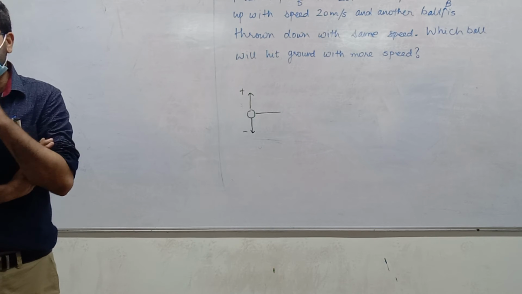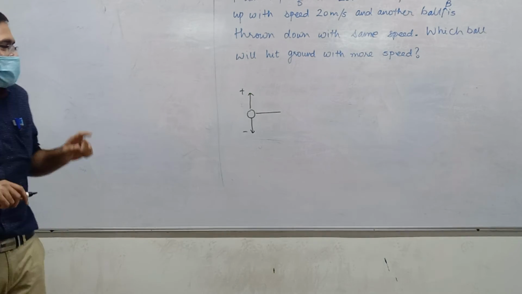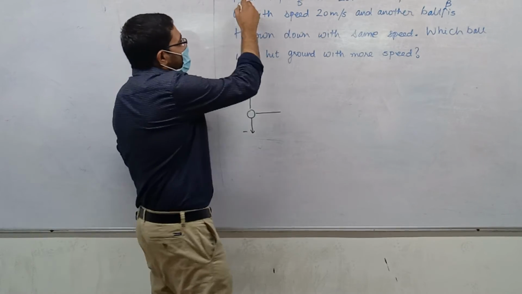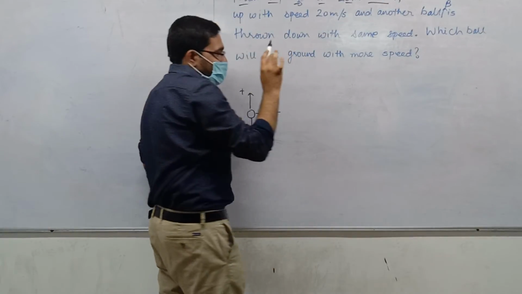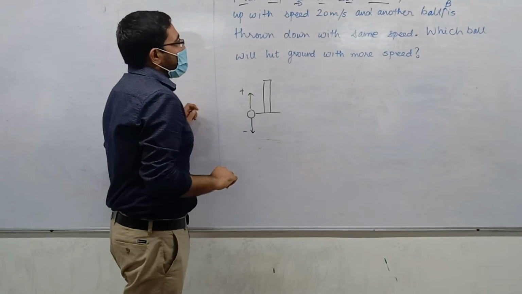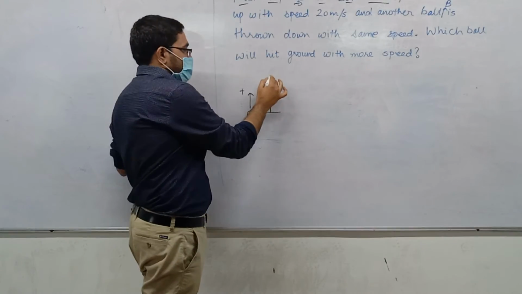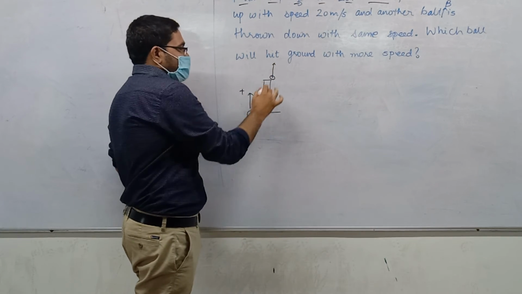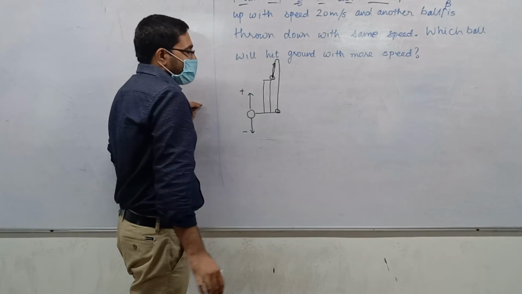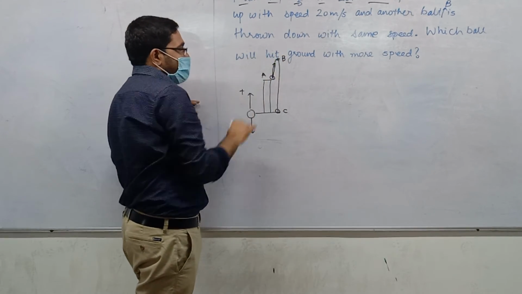If I assist you all a little, you are doing very nice. But this is a problem type where you must be careful. First thing is draw the diagram by reading the question carefully. From top of a tower. So there is a tower first of all. I hope everyone has drawn. What are we doing from top of tower? Throwing the ball up. Thrown up, so what will happen? It will go up and then it will fall down and hit the ground. Clear or not? Let's say this point is starting point A and this is final point C. We are not interested in B.